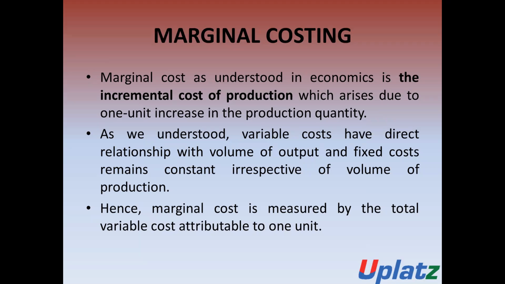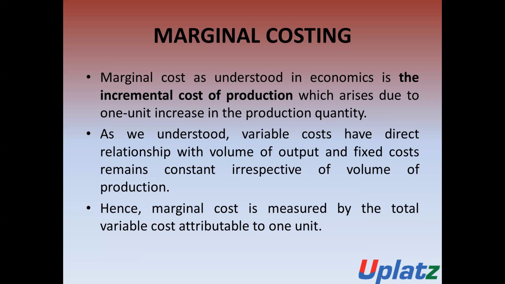For example, there is an organization which is producing 10,000 units and it incurs 1 lakh rupees in total. But there is another production of 10,001 units. Due to this, the total cost is 1 lakh 20,000, because for the production of one more unit there is a requirement of some additional expenses.